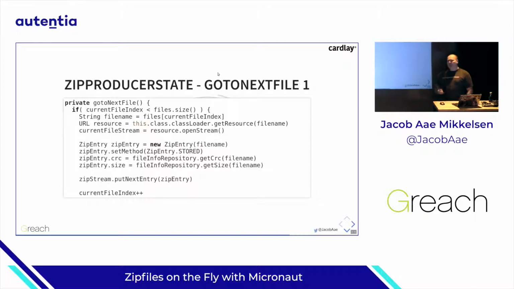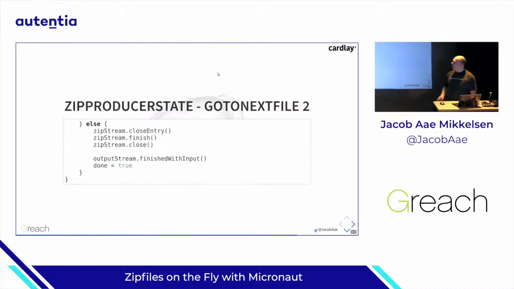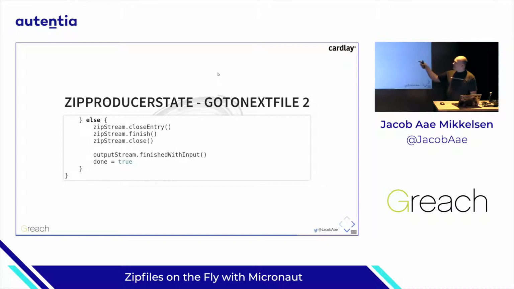Or, well, if it was in S3, I would probably just dump the zip file in S3. So that was one of the entries here. But I asked the file repository for the CRC code and the size. Then I asked the zip stream to start with this entry, and then the next file I'm going to go to is incremented. Otherwise, I'll just close it up, say I'm finished with the input, so the output stream, if it has a few bytes, would make sure to also write that to the stream, removing the trailing empty spaces, and then say we're done.